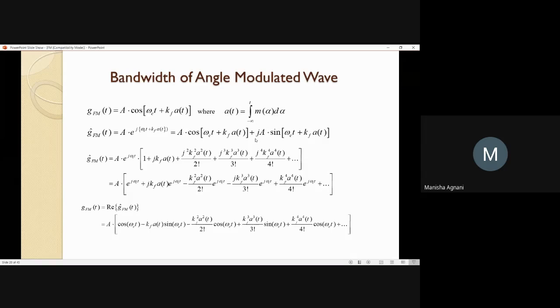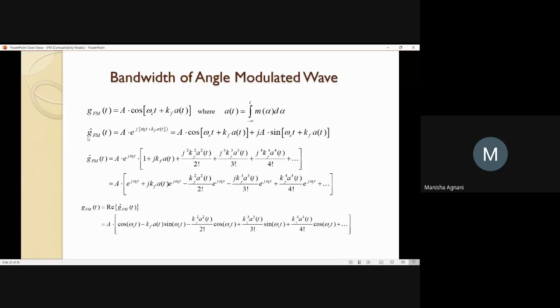which we can write as A cos theta plus j sin theta. So A cos omega ct plus kf a of t plus j A sin omega ct plus kf a of t. Now over here, if you see, my FM equation is the real part of this equation. Real part is cos omega ct plus kf a of t. This is the real part. The coefficient of j is the imaginary part. So only the real part of this equation is FM.